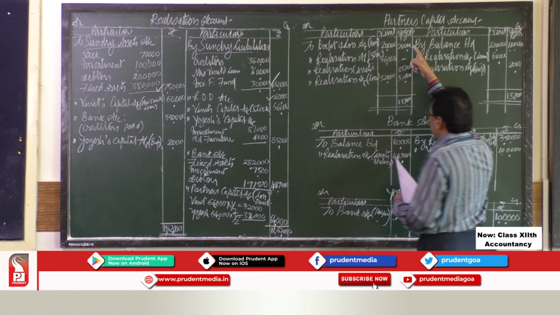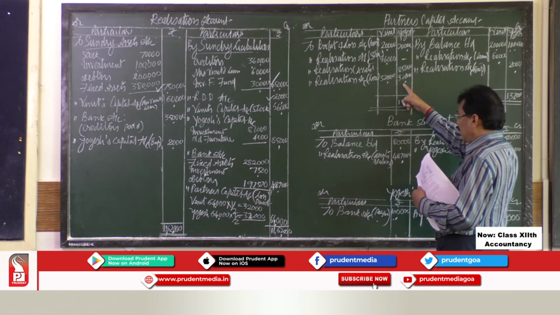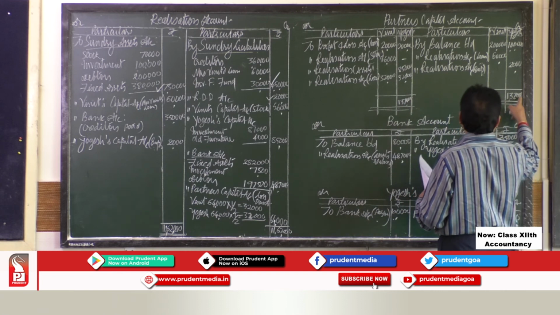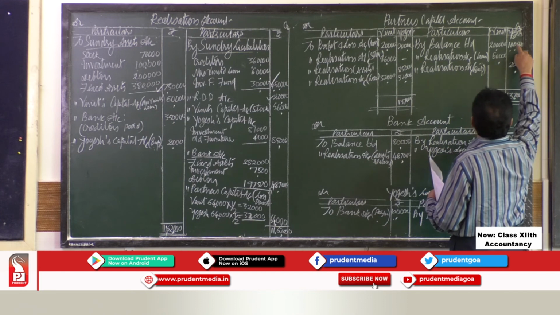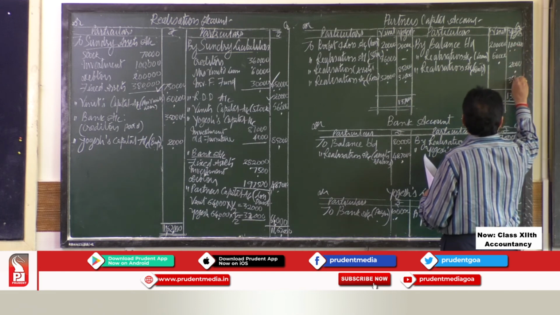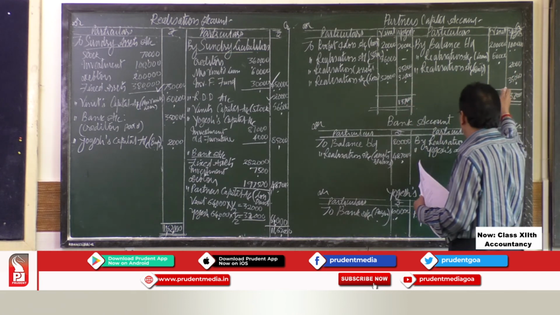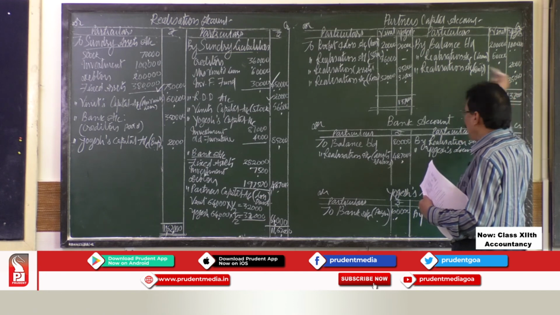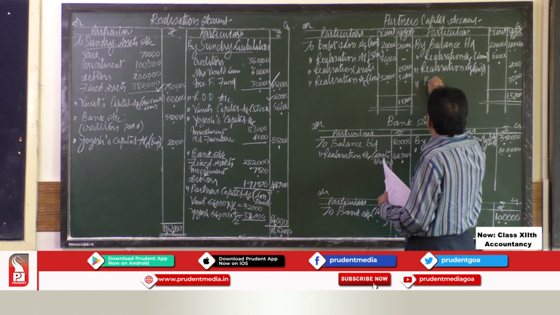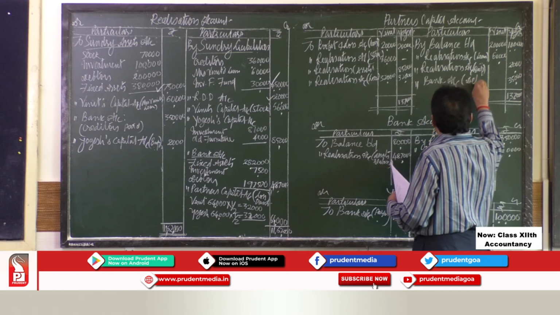Its debit balance is 20,000 plus 85,000, so 1,05,000 plus 32,000, 1,37,000. So bring that 1,37,000 here. From 1,37,000 you have to minus 1,02,000. So the difference is 35,000. So his debit is more. So this is the deficit amount. So you have to ask that person to bring the money, by bank account. This is the deficit.